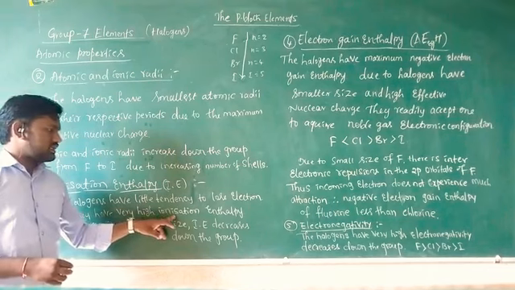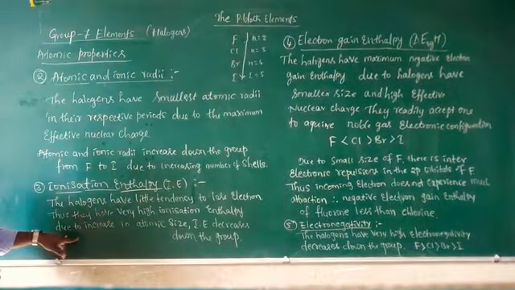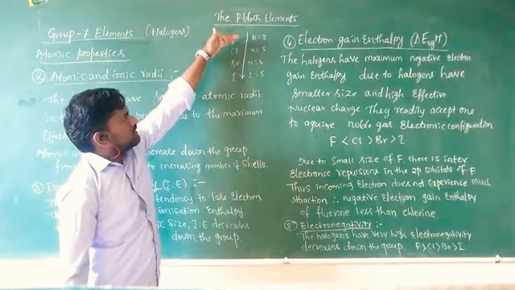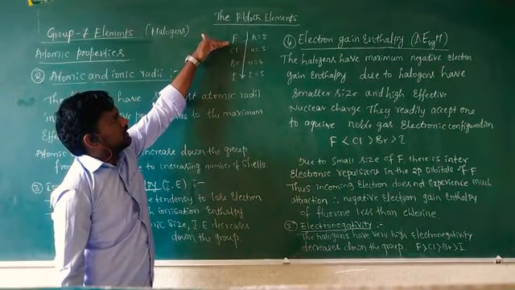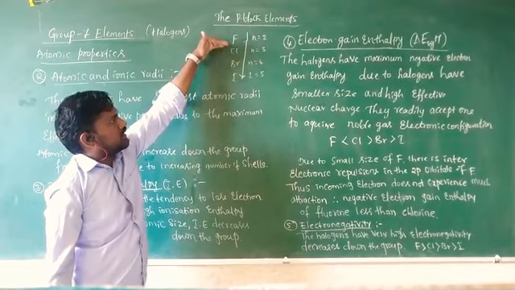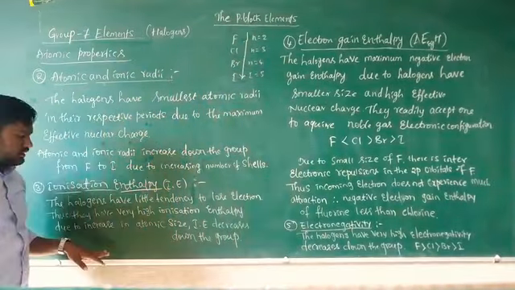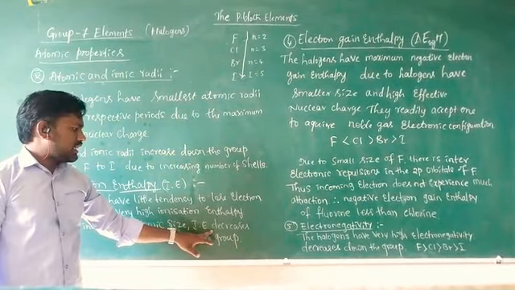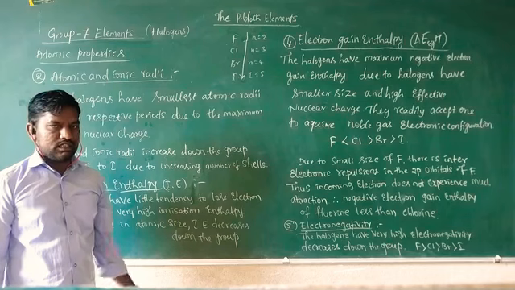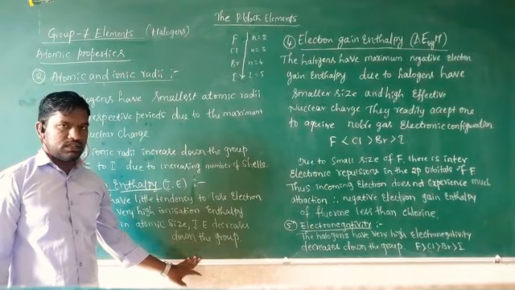From fluorine to chlorine, bromine and iodine, with increasing atomic size, ionization enthalpy decreases down the group.